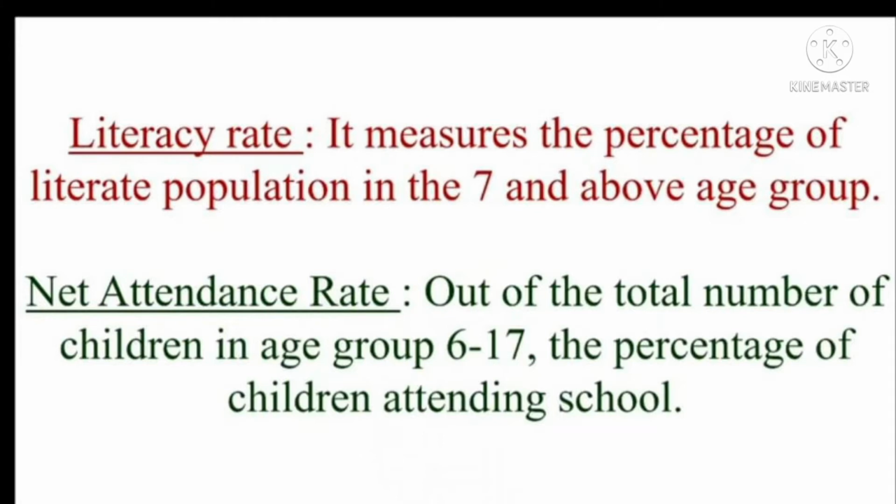It measures the percentage of literate population in the 7 and above age group. Next, net attendance rate. Out of the total number of children in age group 6 to 17, the percentage of children attending school is called net attendance rate. These 3 are the important comparative data.